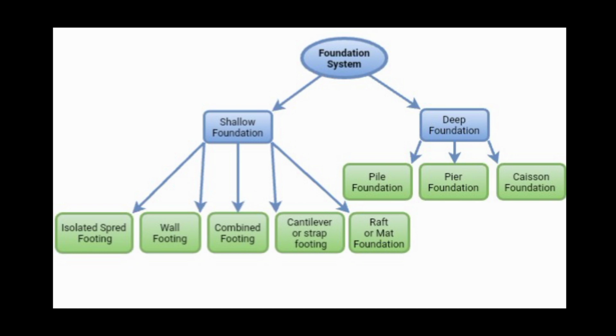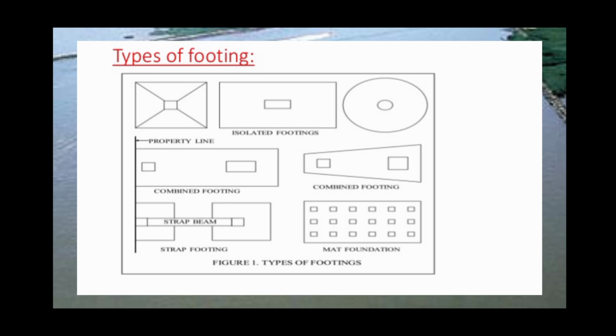So in that case load is much higher than the residential building. For all residential buildings we provide shallow foundation if the soil is stronger. So based on the soil condition and type of loading, we can choose shallow foundation or deep foundation. These are the various plans of isolated footing, combined footing, strap footing or mat or raft foundation.